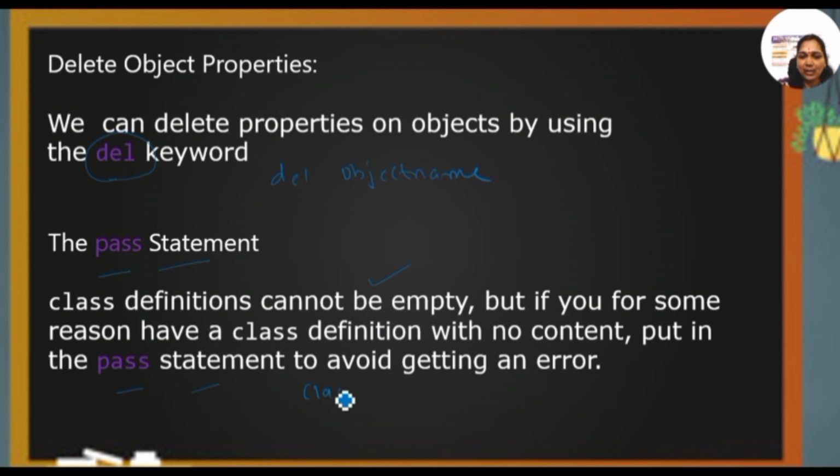That is, if you define one class name and there is no content to define there, simply we can write pass. So pass is one more keyword, used when the class is empty. That is the point of the pass statement.